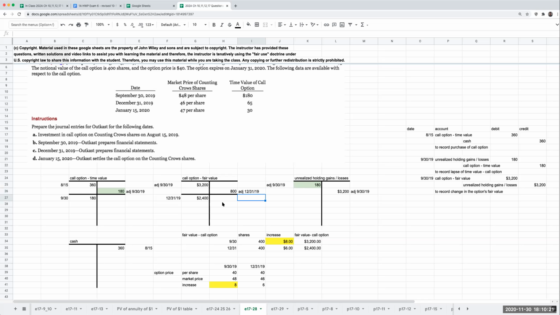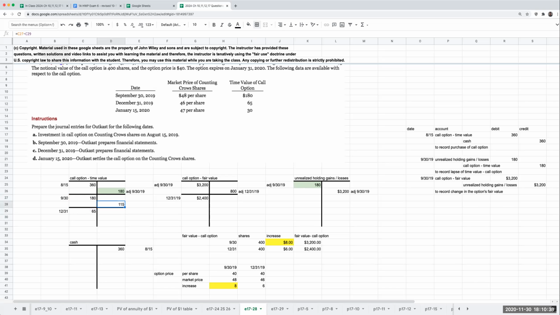So I have two parts of my valuation. I have the fair value and I have the time value. So coming over here on 12/31, my time value is now 65. So what I need to do here is make this adjustment, and this is going to be an adjustment of 115. One of the things I forgot to do: when I was looking at this one over here, I was crediting the call option fair value.